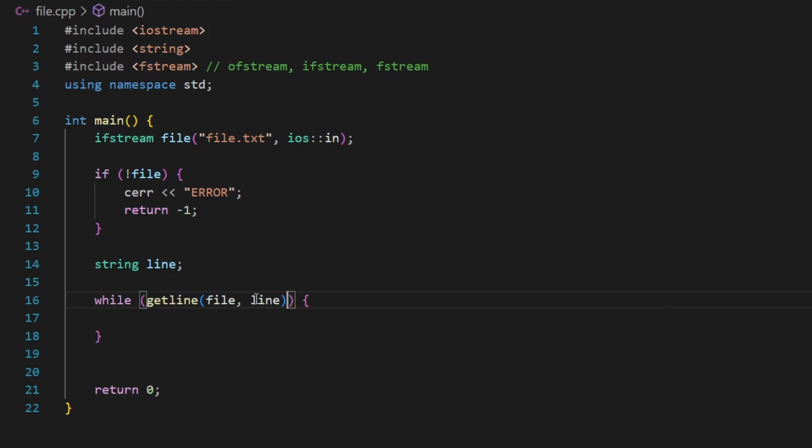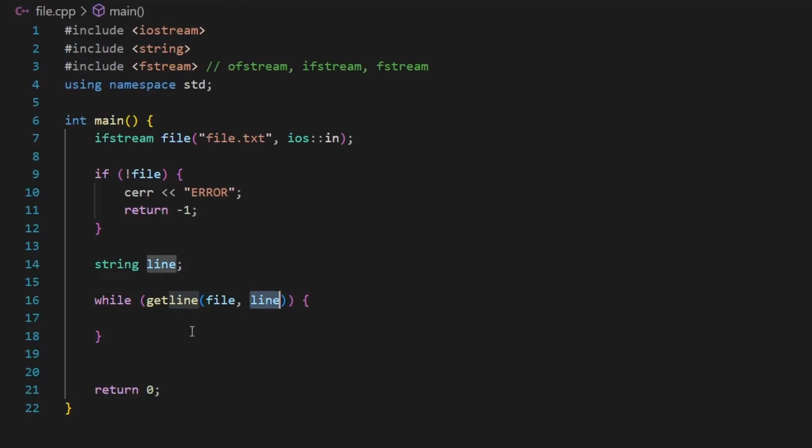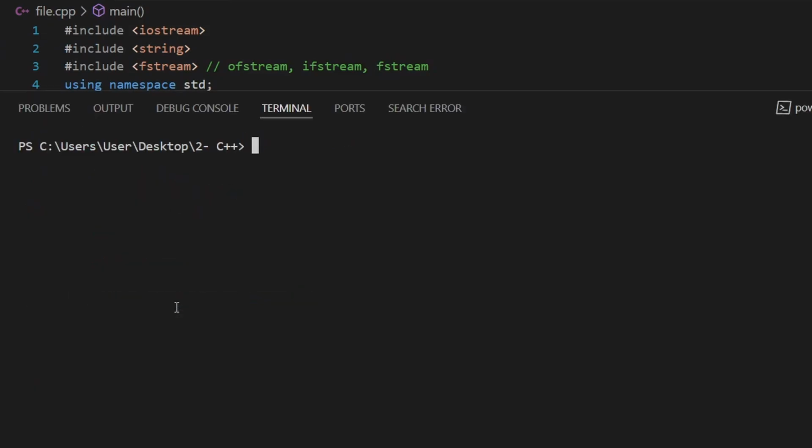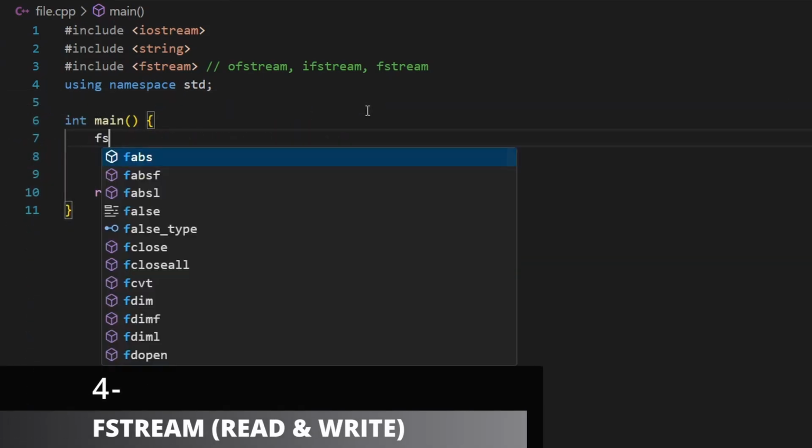I'm saying as long as the cursor doesn't arrive at the end of the file, make sure to get a line from my file and put it inside the line variable. What I'm going to do with this line variable is simply print it at each iteration. So if I compile and then launch, as you can see, I got a full line and I print it at each iteration.